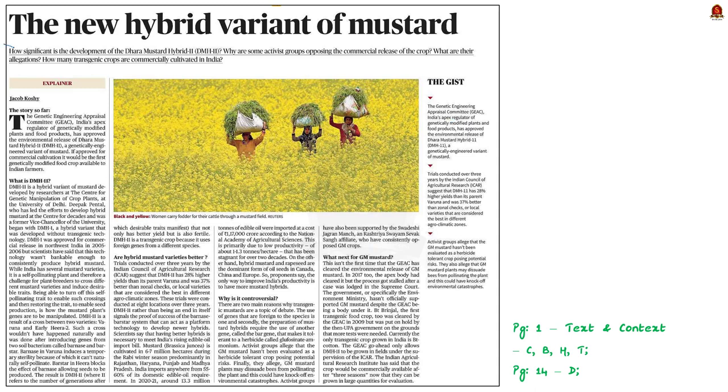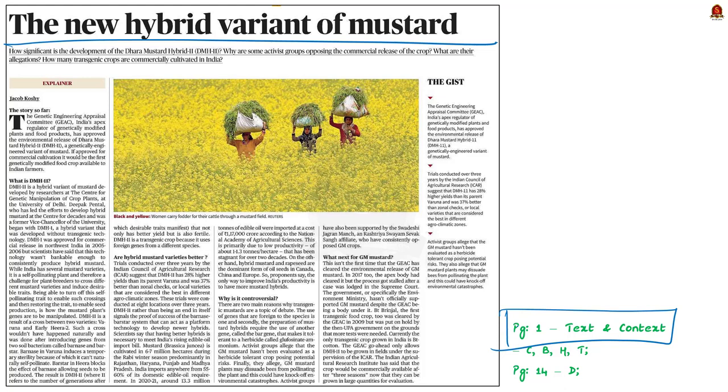See, this article from The Text and Context says that India's apex regulator of genetically modified plants and food products has approved the environmental release of Dhara Mustard Hybrid 11. And if approved for commercial cultivation, it would be the first genetically modified food crop available to Indian farmers. And this is what this article is related to.